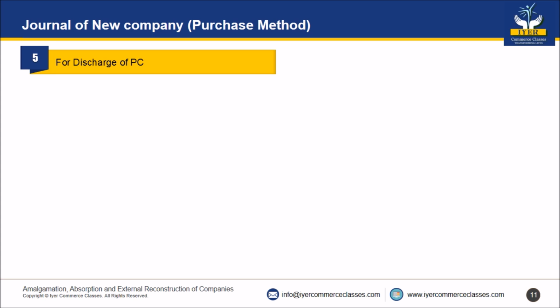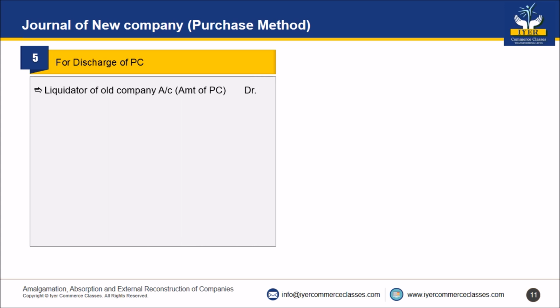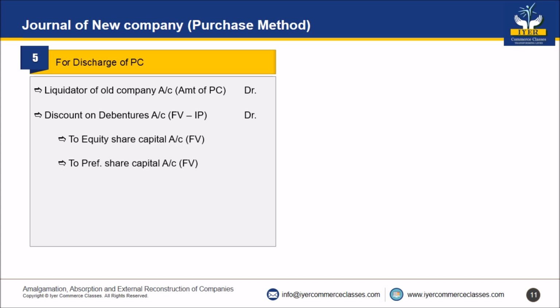Step number 5, for discharge of purchase consideration. The entry will be liquidator of old company account debit with amount of PC, discount on debentures account debit, face value minus issue price, to equity share capital account with the face value, to preference share capital account with the face value, to debentures account with the face value, to cash bank account, to securities premium account, issue price minus face value.